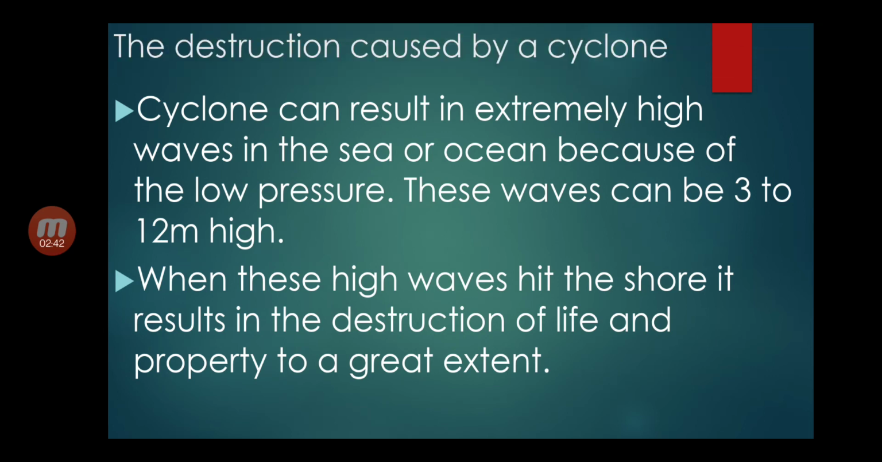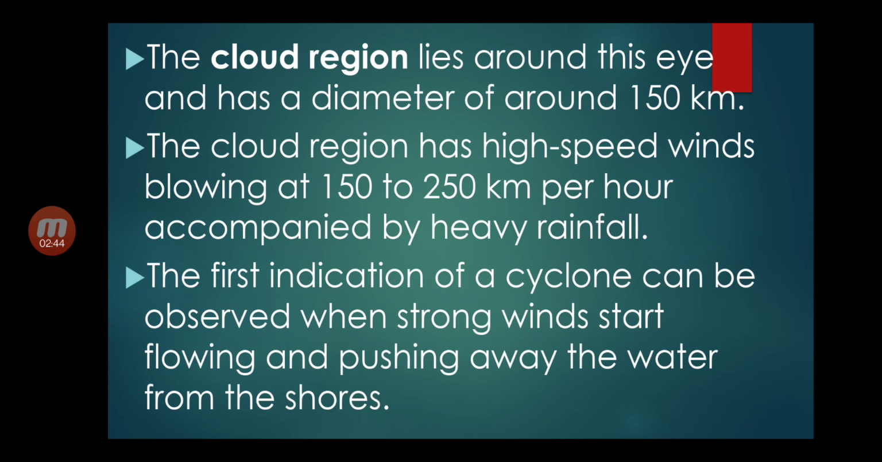The cloud region lies around this eye and has a diameter of around 150 km. The cloud region has high speed winds blowing at 150 to 250 km per hour, accompanied by heavy rainfall. The first indication of a cyclone can be observed when strong winds start flowing and pushing away the water from the shores.